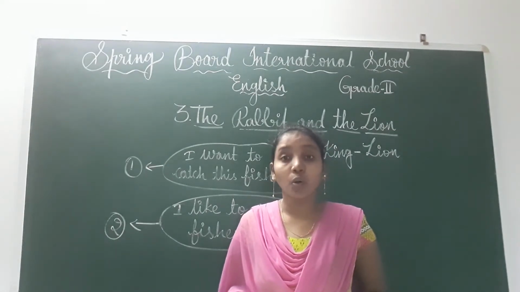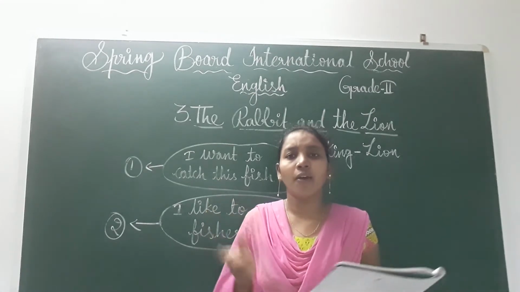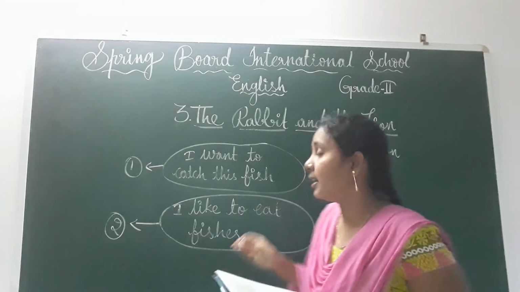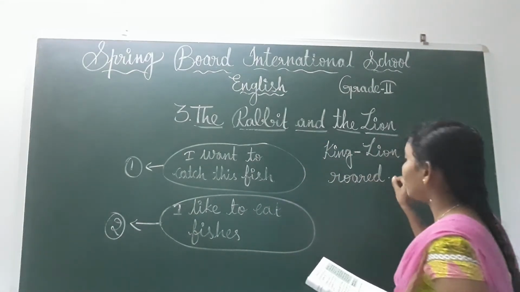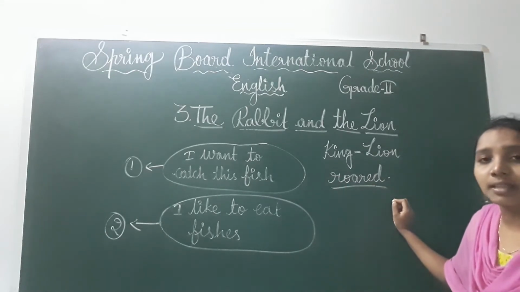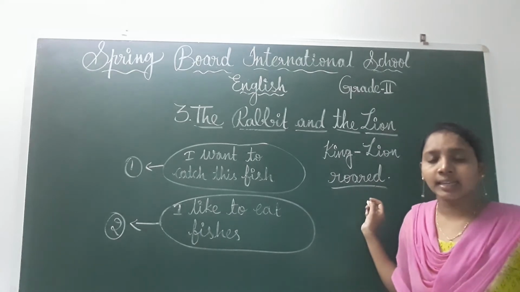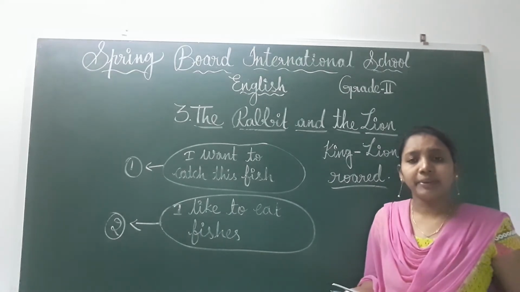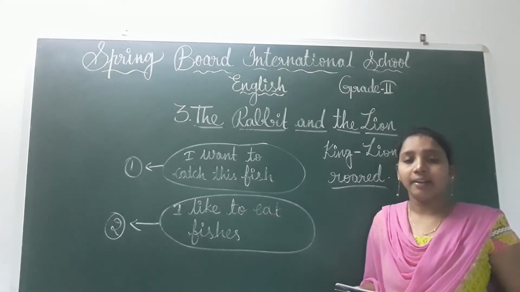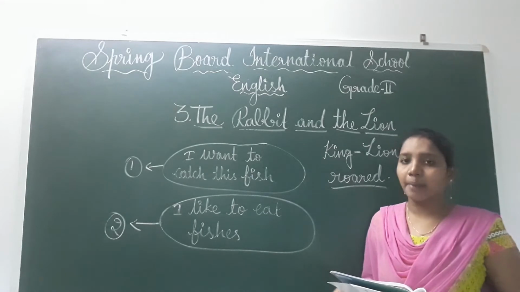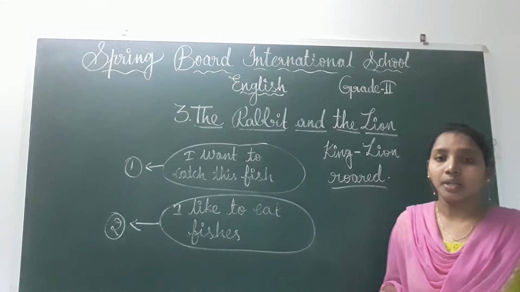The lion roared angrily. Roared means what, children? A big shouting of the lion. R-O-A-R-E-D, roared, children. Roared means the big shouting of the lion. The lion is roaring angrily at the rabbit. Why are you late? When the rabbit finally arrived, finally the rabbit came to the lion's den, and then the lion roared angrily.